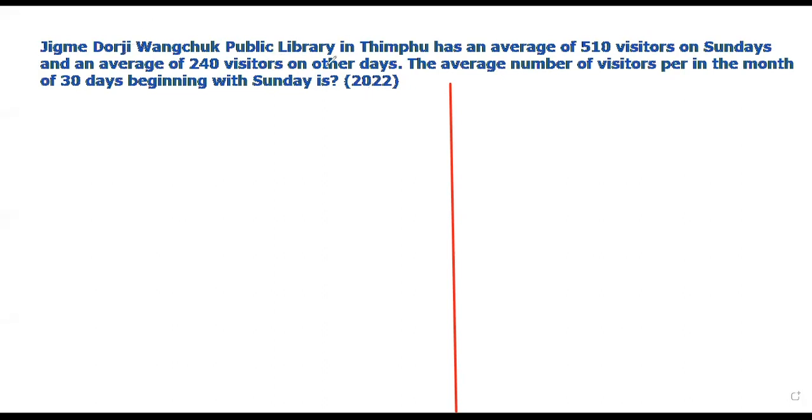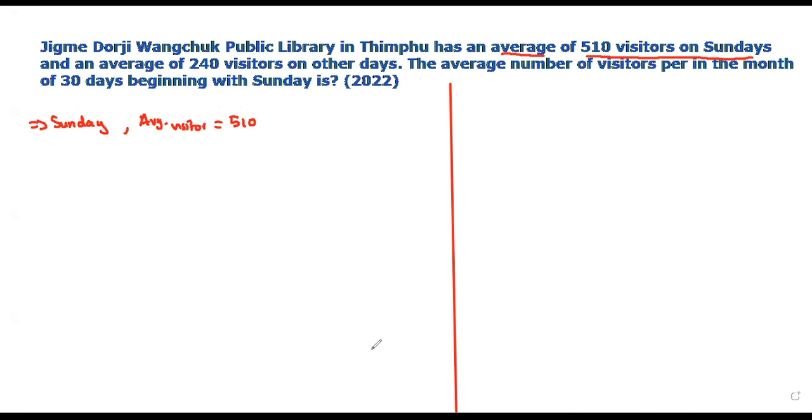Public Library in Thimphu has an average of 510 visitors on Sunday. This is the average Sunday visitor count, 510.